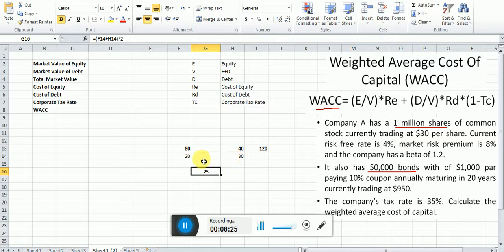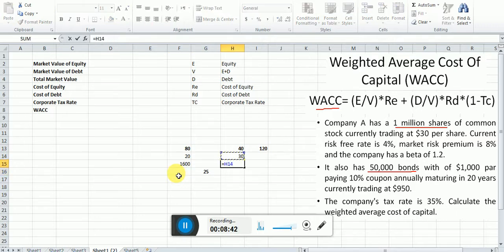For example, the total number of students is 120, and the total score here is 20 into 80, that is 1600. The total score here is 30 into 40 students, that is 1200. If you add both of them, that gives you the cumulative or total score, which is 2,800. It means 120 students got 2,800 score in English, that is the total marks.